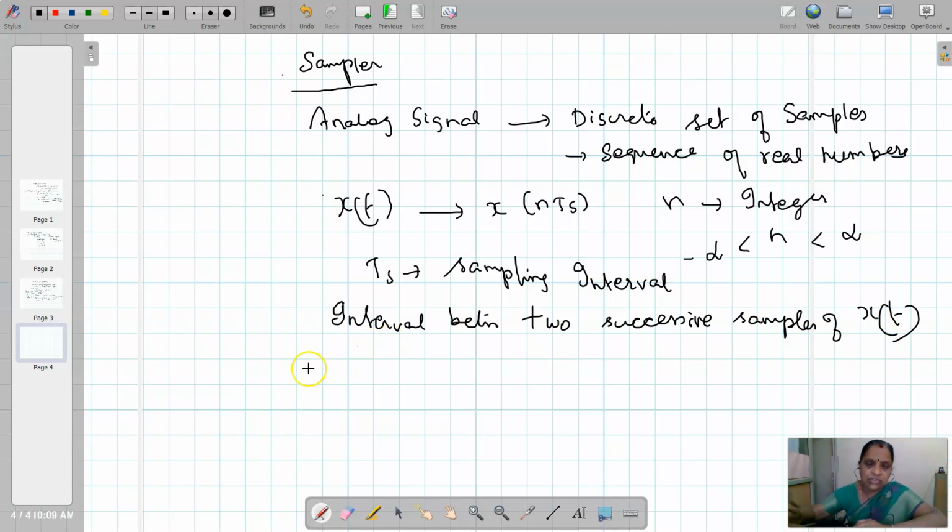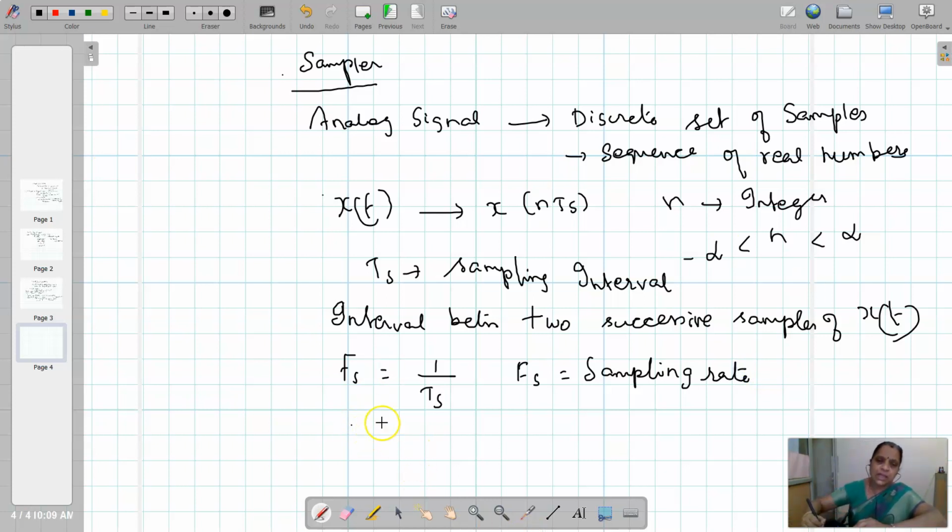So how to choose Ts? Fs is equal to 1 by Ts. So Fs is the sampling rate or sampling frequency. This Fs should be chosen greater than or equal to twice the maximum frequency.